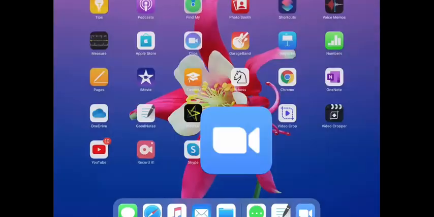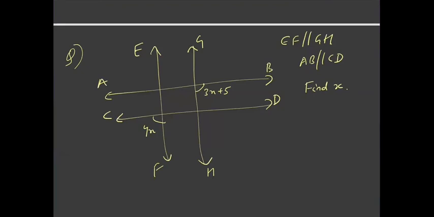So almost all of you have got the answer. Let us discuss. This angle is equal to 4x because of vertically opposite angles. So this angle is 180 degrees minus 3x plus 5, right?